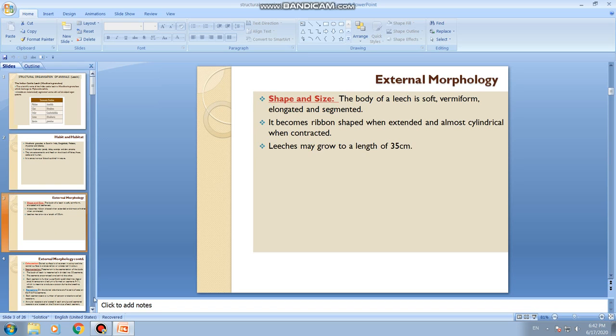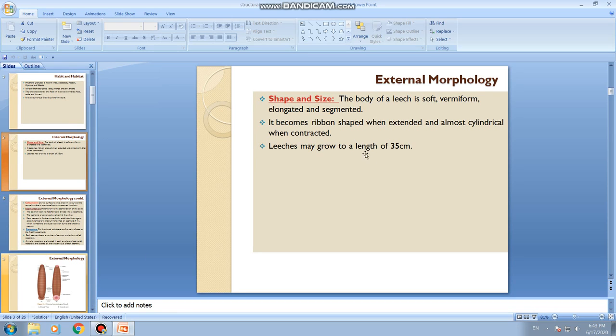This is about the external morphology of leech, and we'll discuss the shape and size. The body of leech is soft and vermiform, that is a worm-like body, appearing like a worm. So vermiform, that is usually cylindrical, elongated and segmented. Though it appears cylindrical when contracted, when the body is stretched, it becomes ribbon shaped. It appears like a ribbon-like structure. And leeches may grow to a length of 35 centimeters.